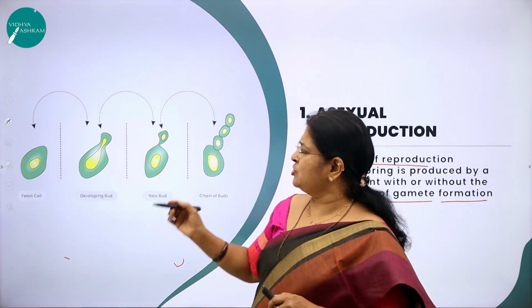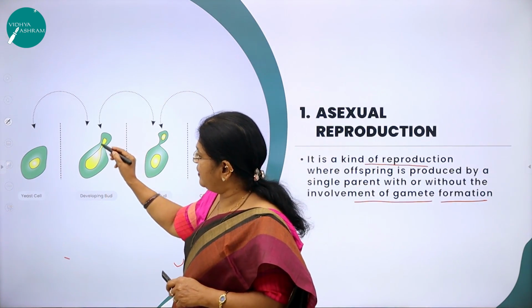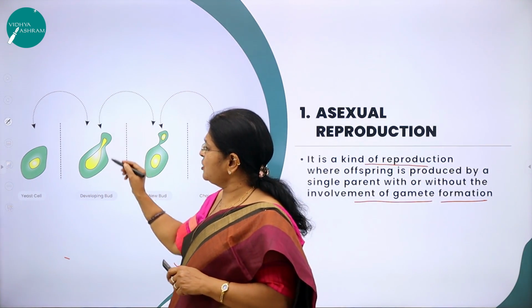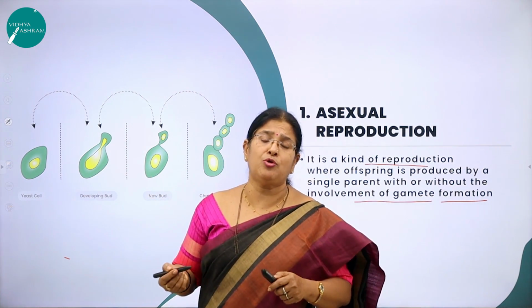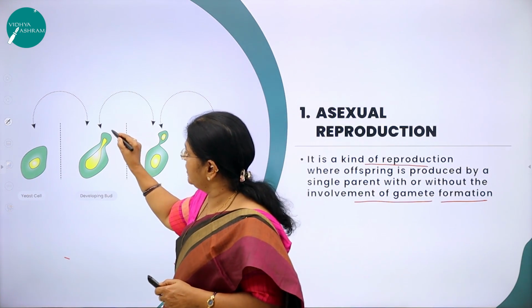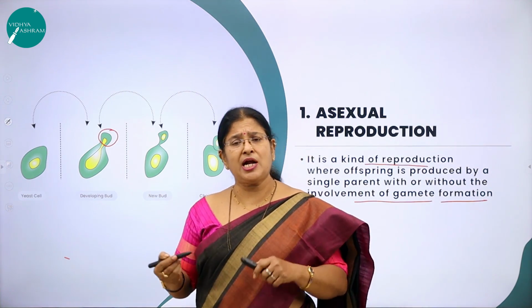Now, let me get back to this diagram. This is a yeast cell, a fungus. Here you can see a bud. And this is a bud, and actually what is a bud? Budding is one mode of asexual reproduction, right? Now what is a bud? This is called a bud. A bud is an outgrowth. What is an outgrowth?